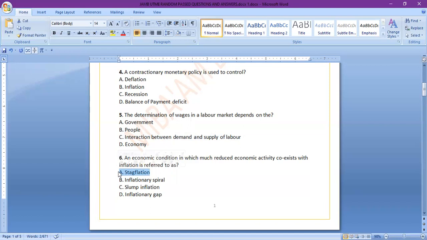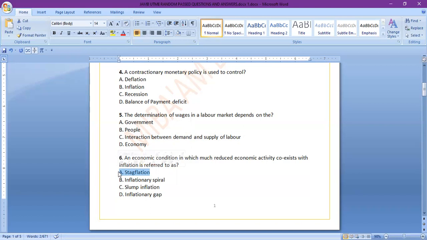When unemployment increases, inflation is supposed to reduce because many people will not have work to do, and therefore will not be paid wages, and their purchasing power will drop, and therefore inflation will drop.